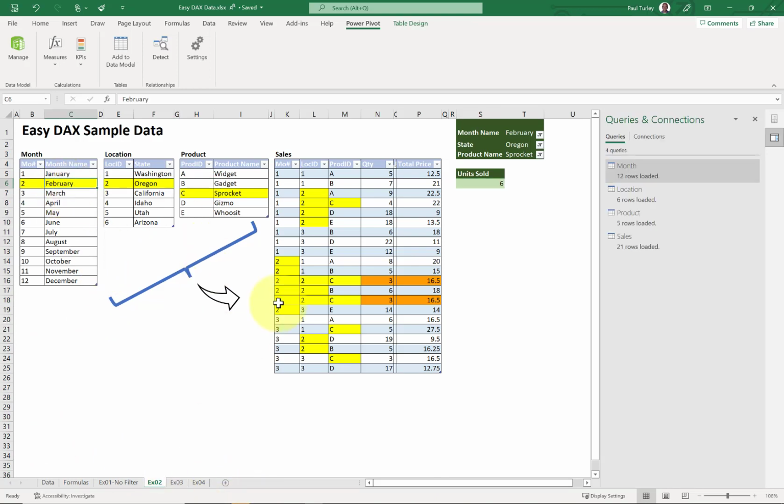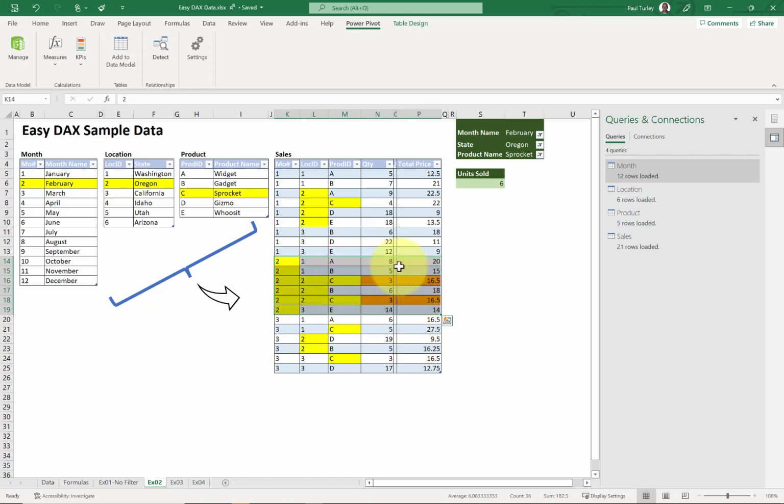Okay, because the month name is February in this month table, which is related to my sales table through filter propagation, meaning I have filtered this dimension table, which is related to the sales table. Therefore, I'm going to filter all of the rows in the sales table down to February. That's number 2. Okay, so at this point, these rows are in context.